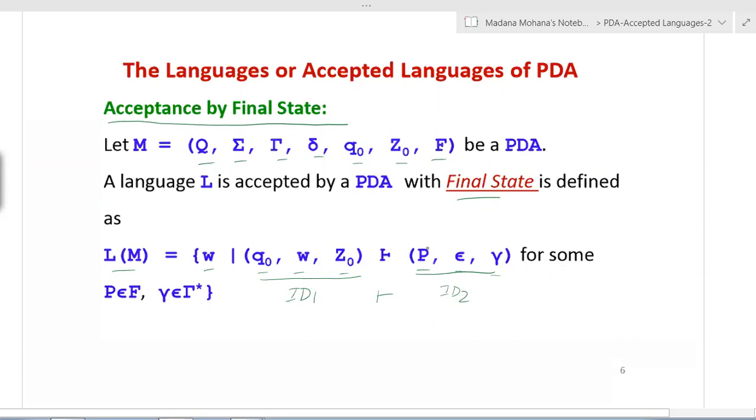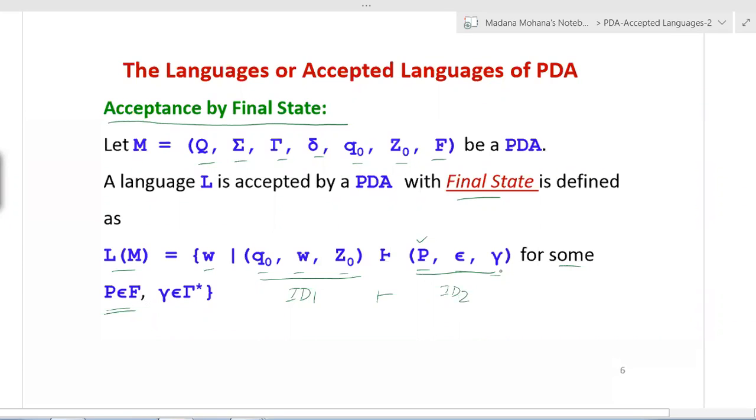So in this right hand side ID, for some P belonging to F, P consisting of it may be a single state or more than one state. At least one state is in F, that means it belongs to the final states.